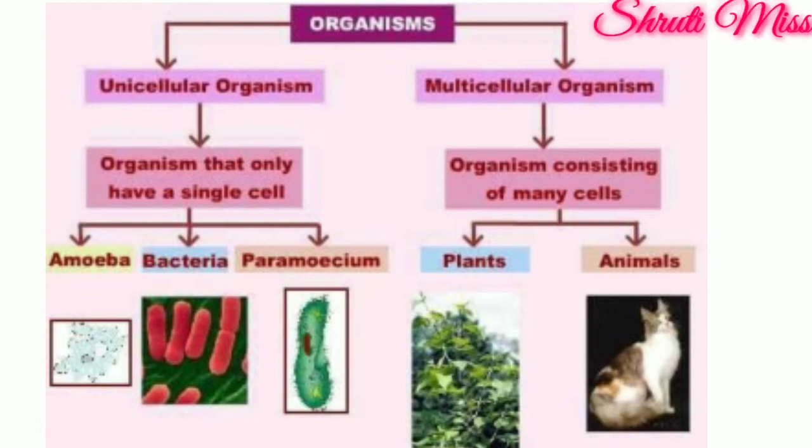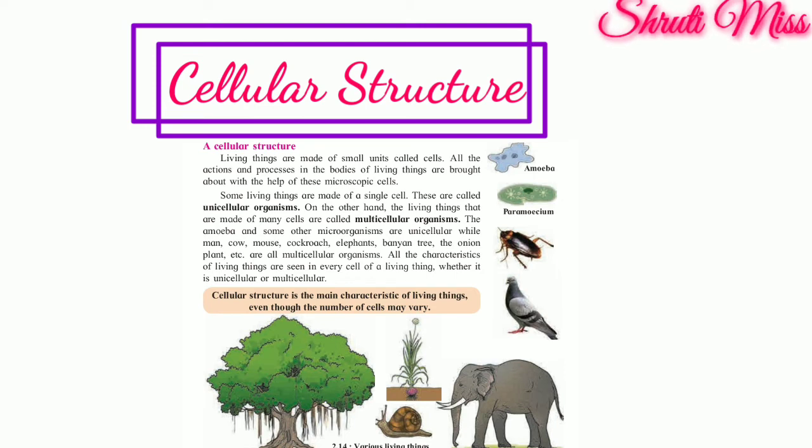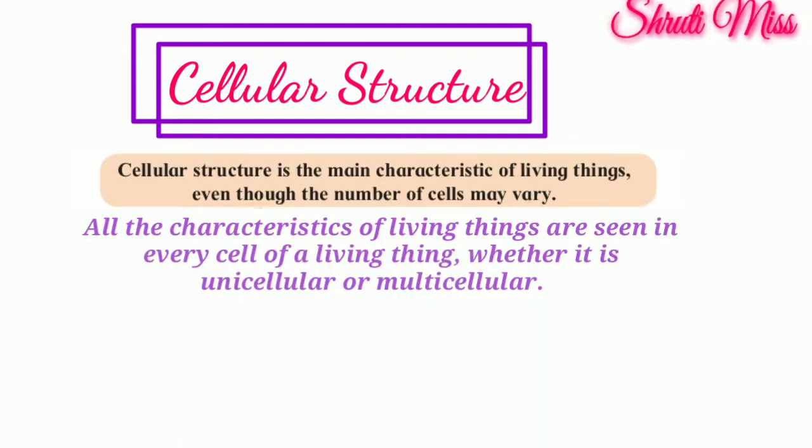The amoeba and some other organisms are unicellular, while man, cow, mouse, cockroach, elephant, and banyan trees are considered multicellular organisms. All the characteristics of living things are seen in every cell of a living thing, whether it is unicellular or multicellular. So, cellular structure is the main characteristic of living things, even though the number of cells may vary.